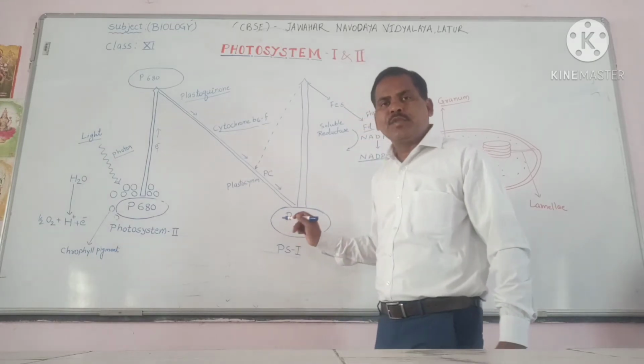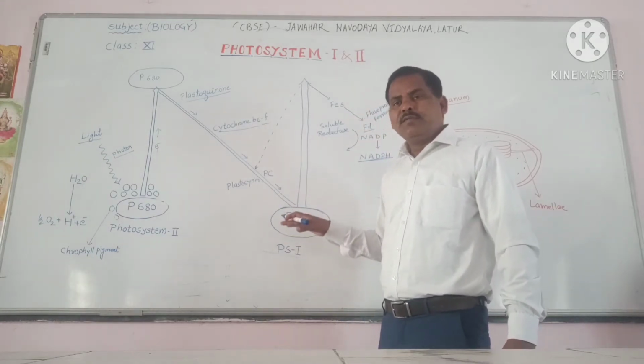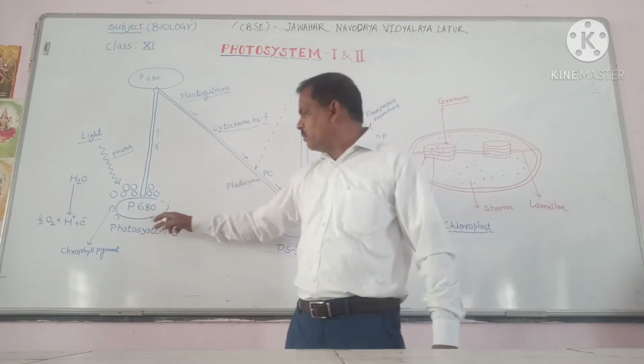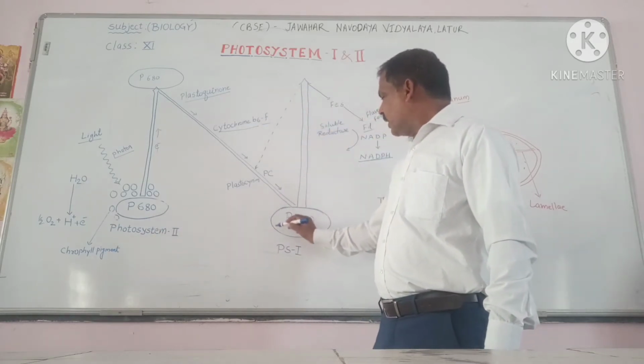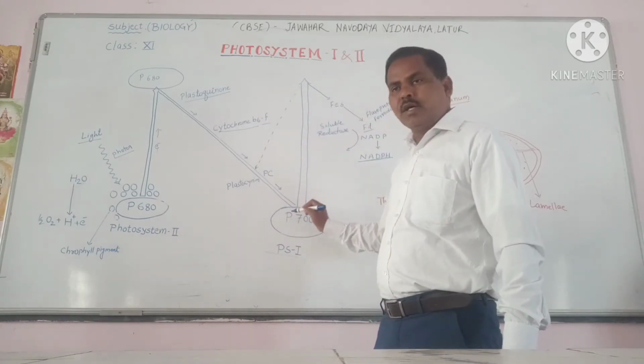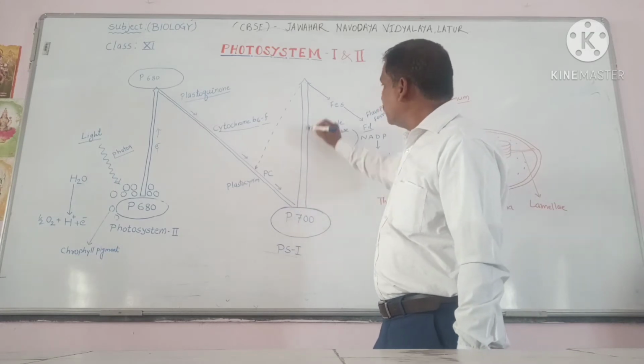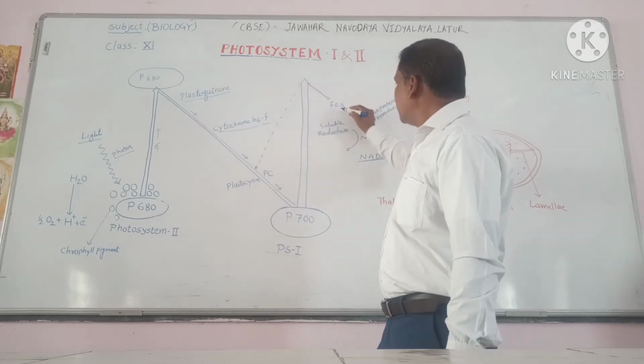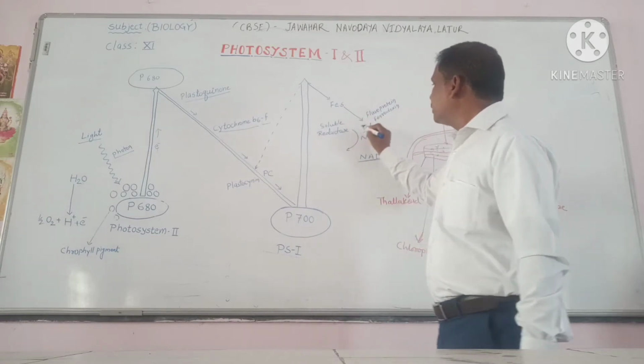That is photosystem first, and photosystem second. So this electron is accepted by photosystem first, and then transferred through this process, and there is a ferredoxin, here is Fd.